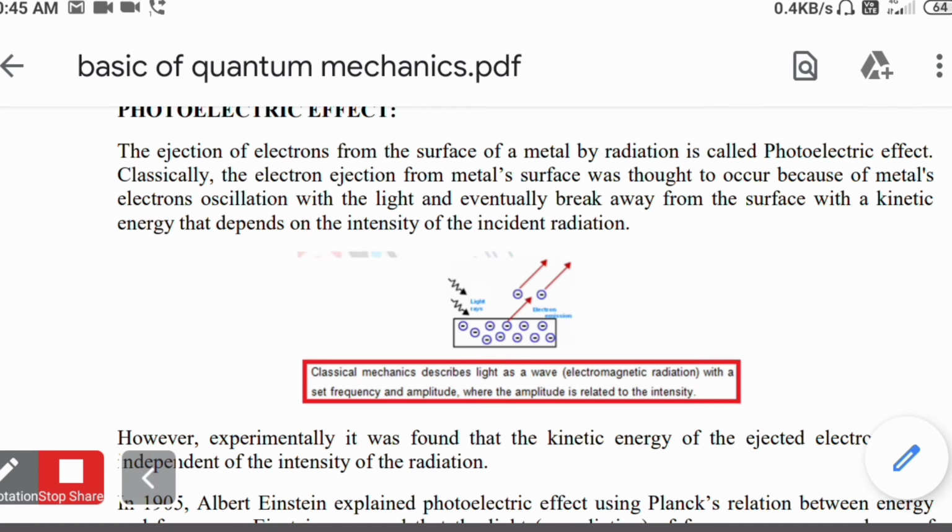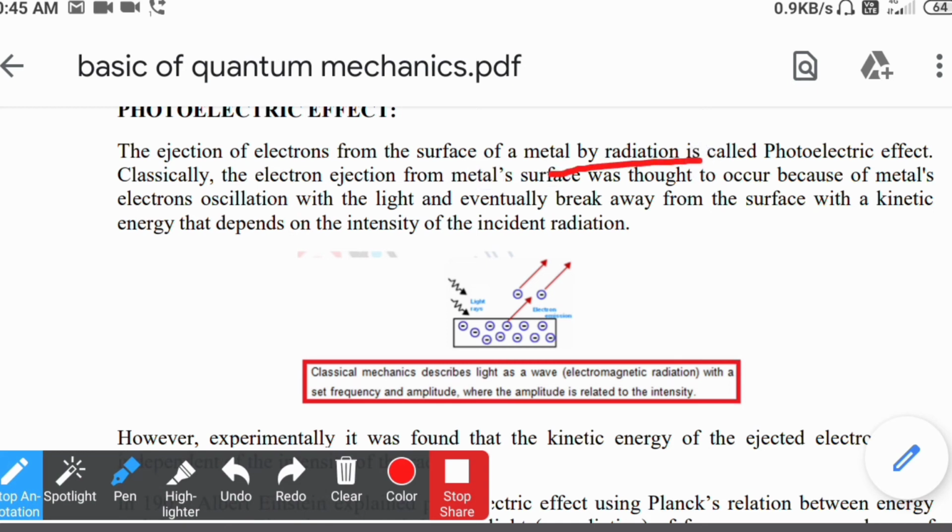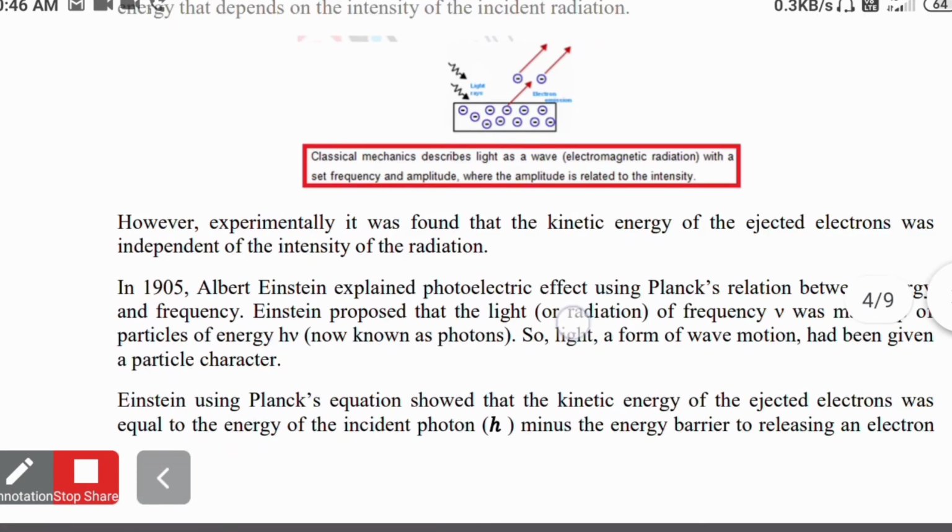So the ejection of electrons from the surface of a metal by radiation is called the photoelectric effect. The electron ejection from the metal surface was thought to occur because of the metal's electron oscillation with the light, and it will eventually break from the surface and possess certain kinetic energy.